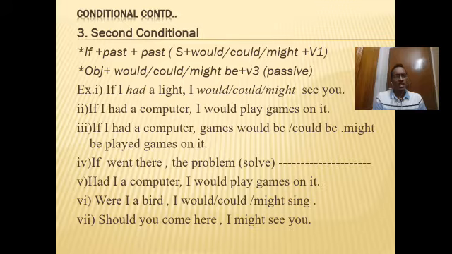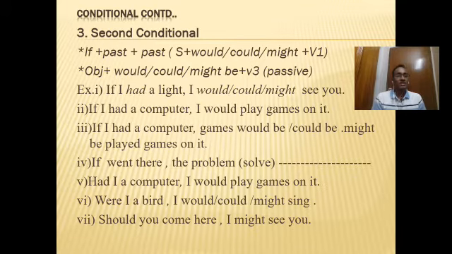So this is somehow unreal. "I had a light" has been used in the past. At that time most probably you didn't have a light with you and you couldn't see anybody. Therefore it is unreal and of course hypothetical, and it didn't happen. Therefore these sentences are unreal, improbable conditionals. This didn't happen. So in this case what do we use?